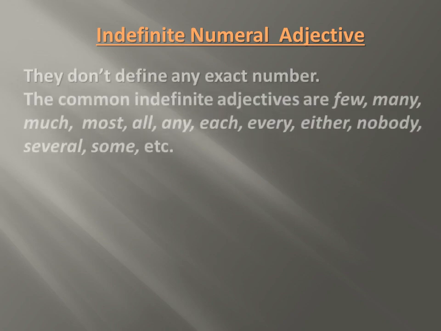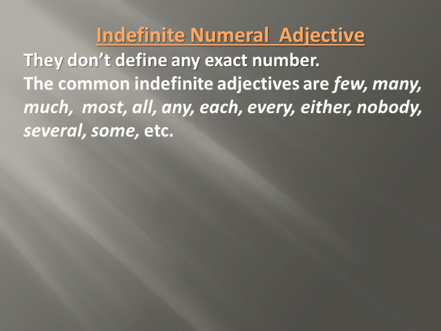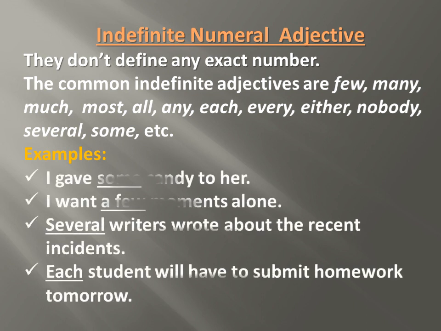Indefinite numeral adjectives. They don't define any exact number. The common indefinite adjectives are few, many, much, most, all, any, each, every, either, nobody, several, some, etc. Examples. I gave some candy to her. I want a few moments alone. Several writers wrote about the recent incidents. Each student will have to submit homework tomorrow. So here some, a few, several, each. These are indefinite numeral adjectives.